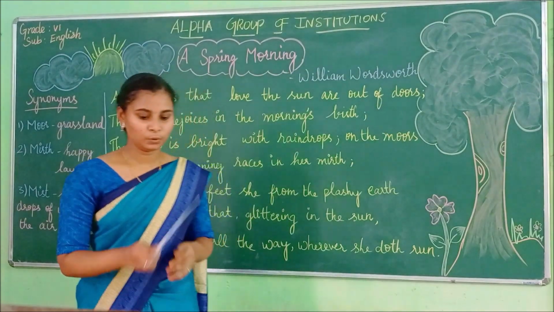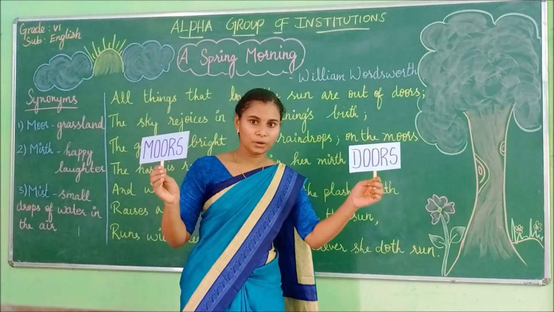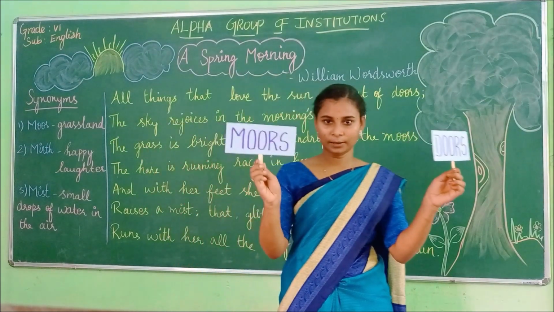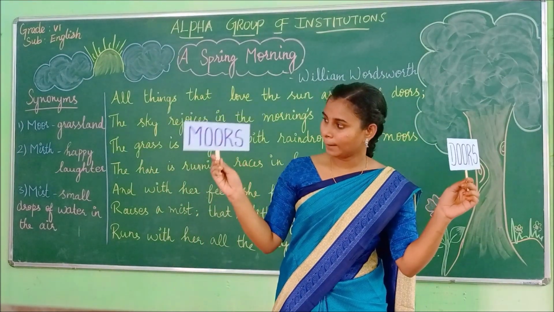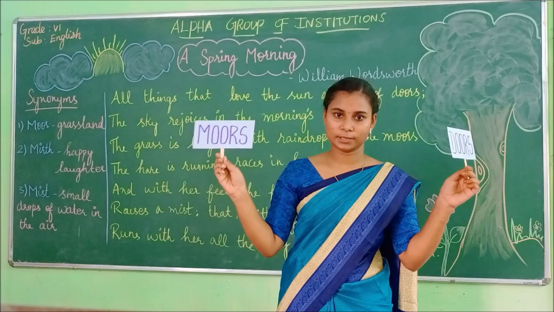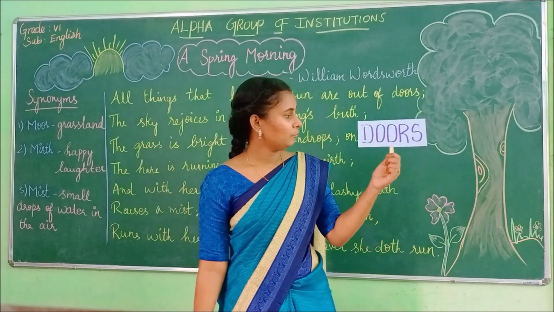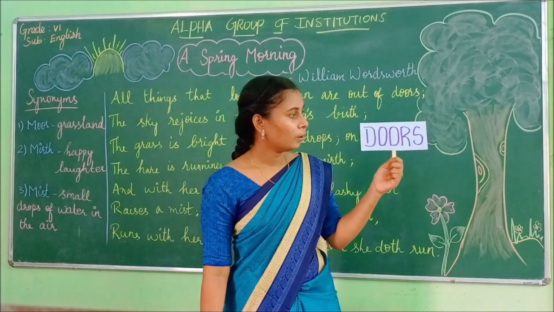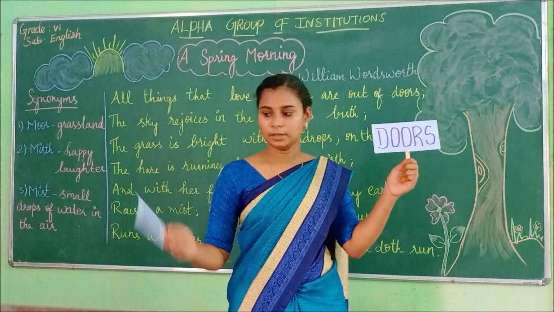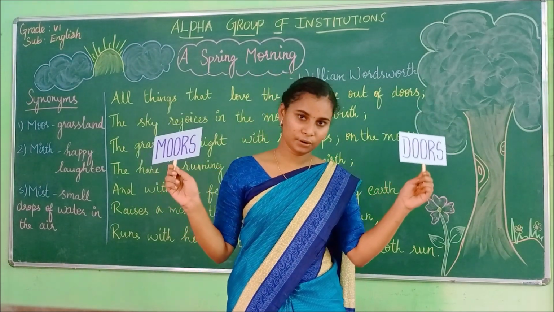The first word we have is doors and moors. Are you able to see? What is this? Moors, M-O-O-R-S. Moors. And here we have got doors, D-O-O-R-S. Doors. So here, moors and doors.